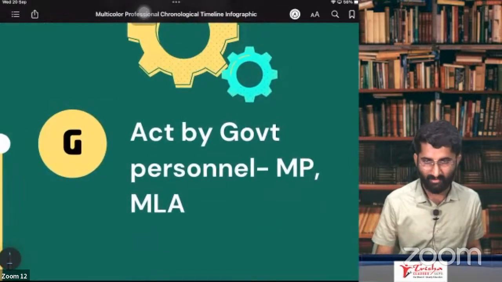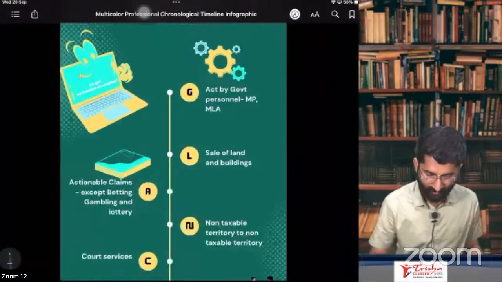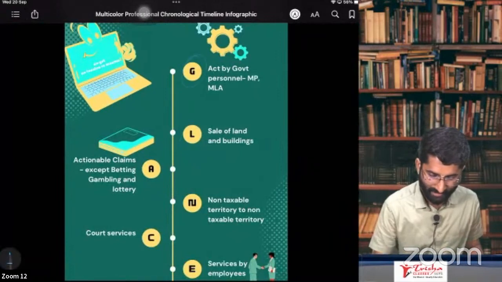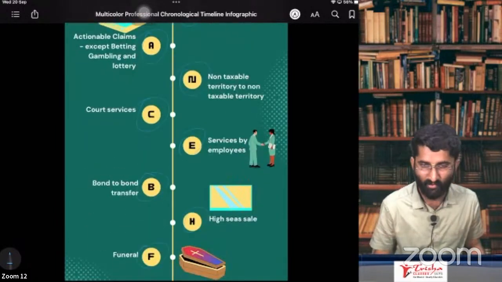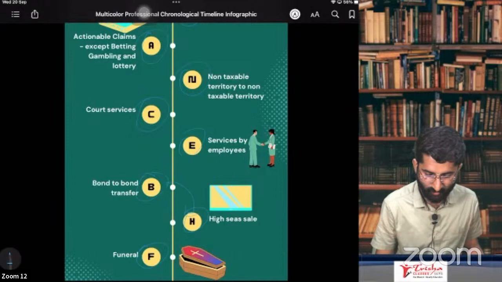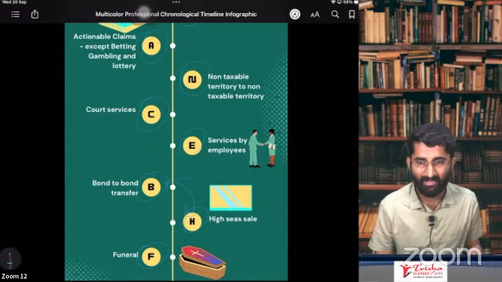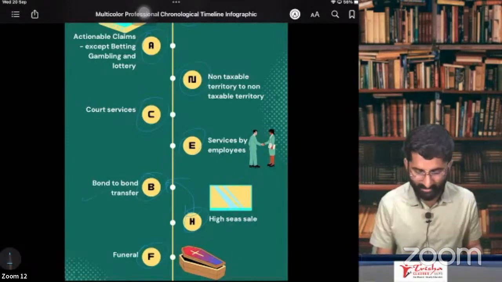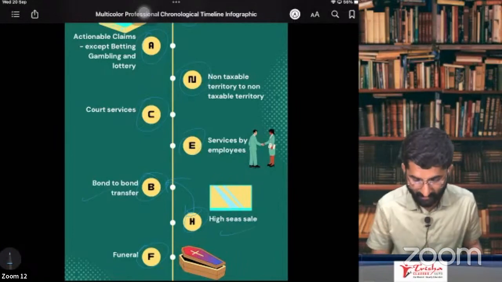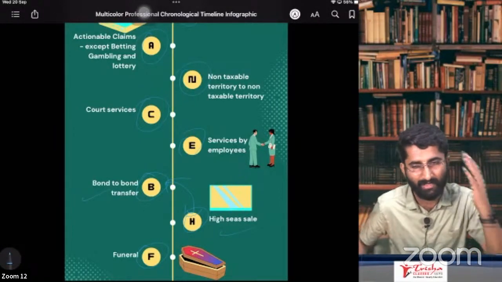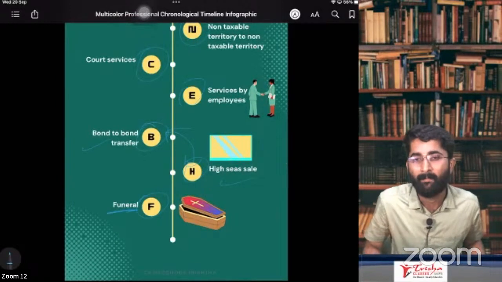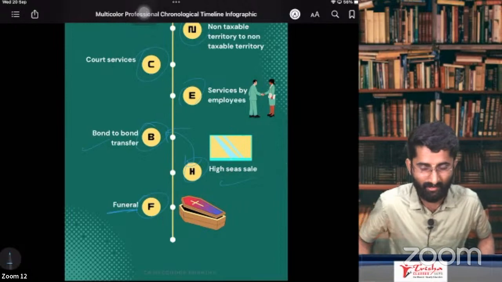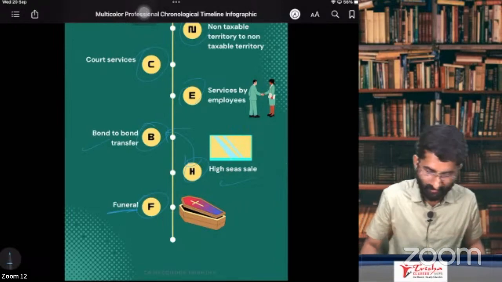First one, how to remember this? I just remember this by these words: Glance, glance, glance, BHF. So I remember it as B and H, both are in one entry, but it is not there in your syllabus. Bond to bond transfer and high seas sale, which is not there in your syllabus, but I just included it for your extra knowledge. And lastly, F. BF stands for best friend. Glance your best friend, not boyfriend, people, best friend.